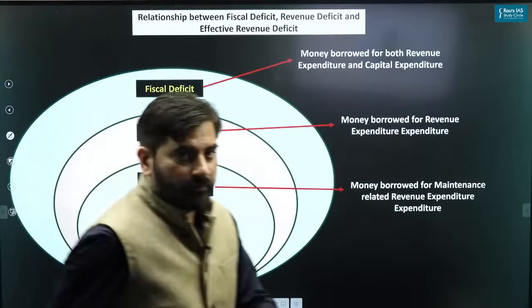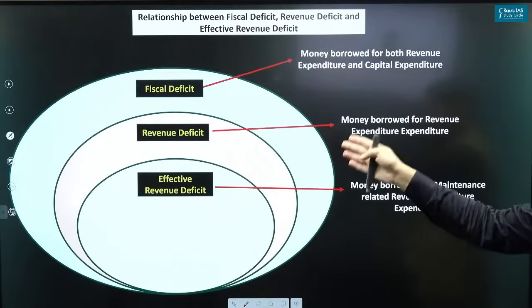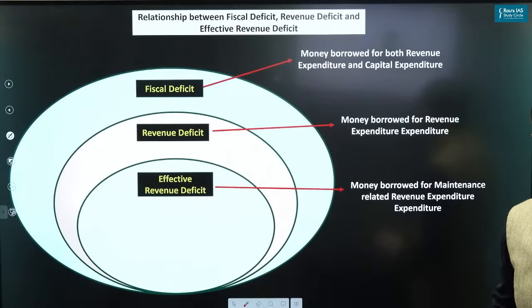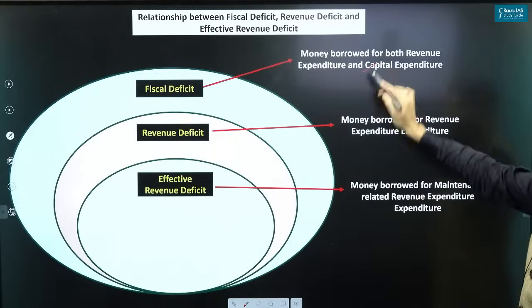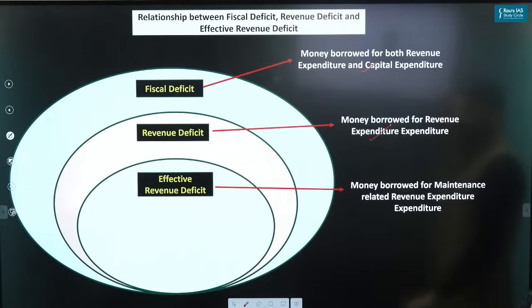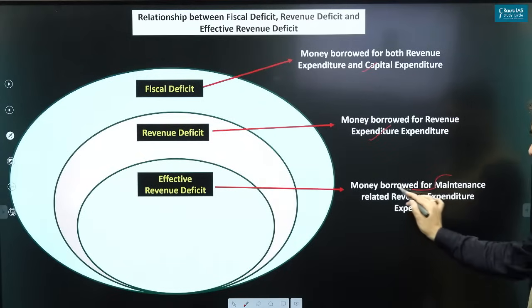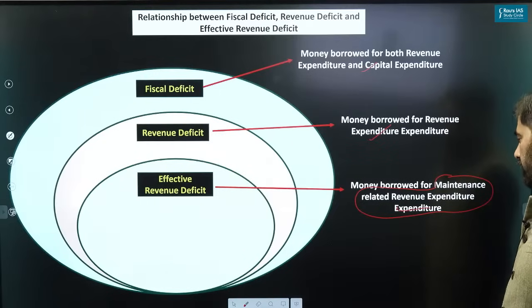In a nutshell, this is the best way to know fiscal deficit, revenue deficit and effective revenue deficit. Fiscal deficit, money borrowed for both RE and CE. Revenue deficit, money borrowed only for revenue expenditure. Effective revenue deficit, money borrowed for what? Maintenance related revenue expenditure.